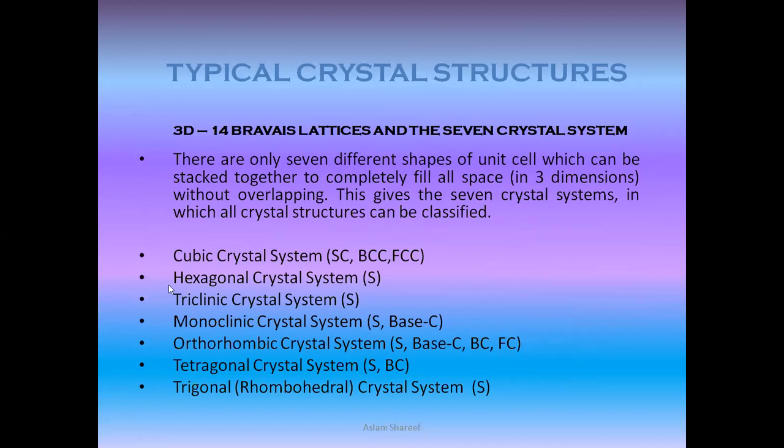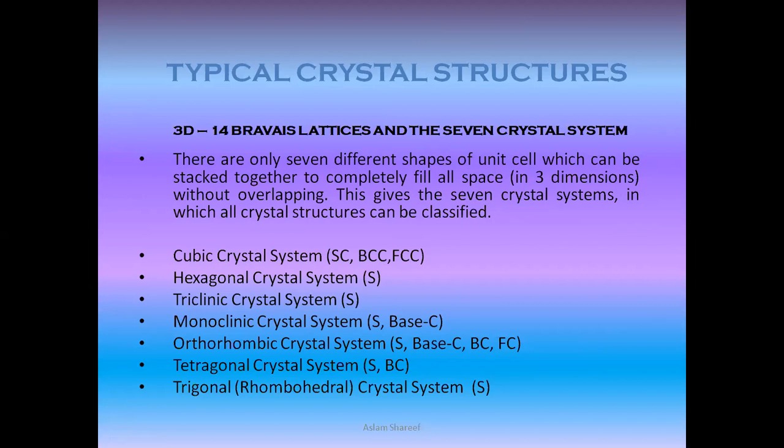As you can see on your screen, the first one is the cubic crystal system. We will first see this one out of the 7, that crystal lattice we are discussing: simple, body centered and face centered. These are the 3 out of the 14 we will be discussing. The second one, hexagonal crystal system, has a primitive or simple structure. And let's go for the triclinic crystal structure, which again has a simple structure. Monoclinic satisfies simple and base centered.